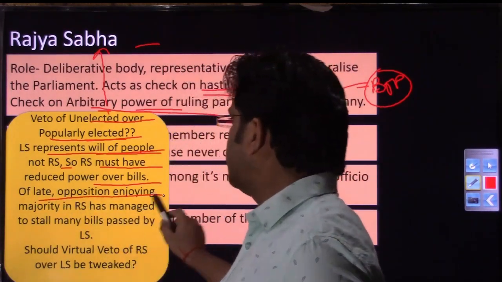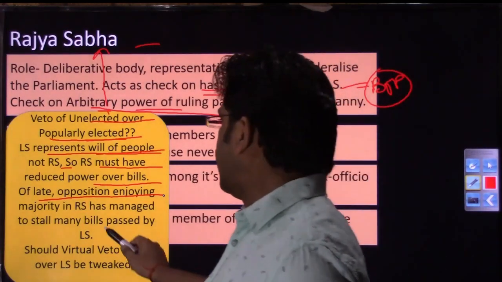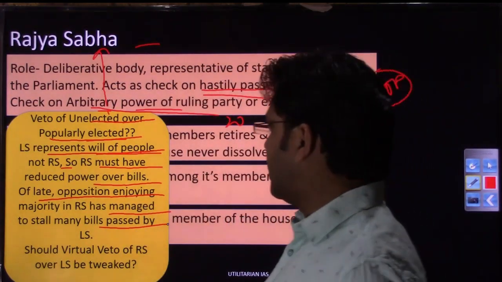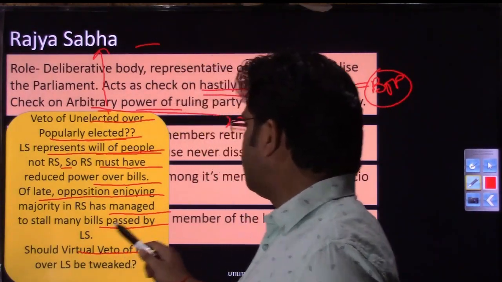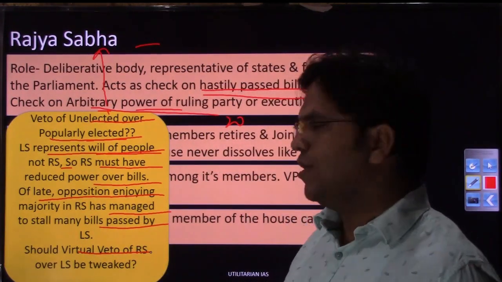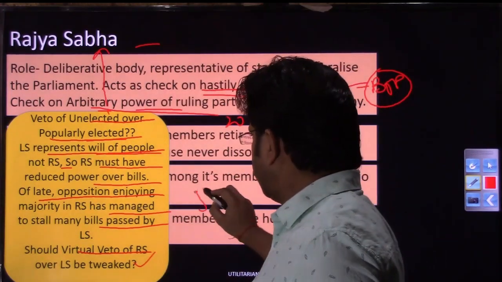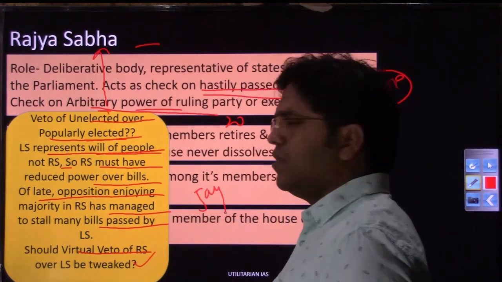Of late, the opposition, enjoying a majority in Rajya Sabha, has managed to stall many bills passed by Lok Sabha. So again a point: should the virtual veto of Rajya Sabha over Lok Sabha be tweaked? Jay Panda, there is an Odisha member of parliament, right?